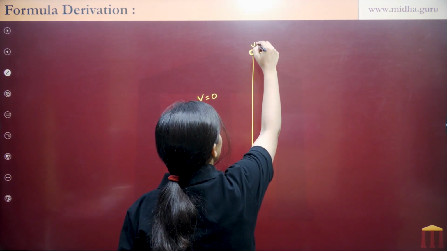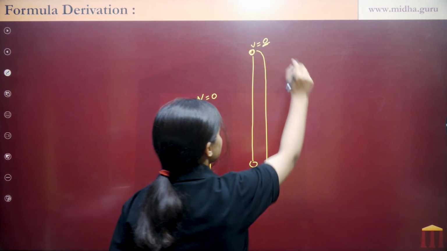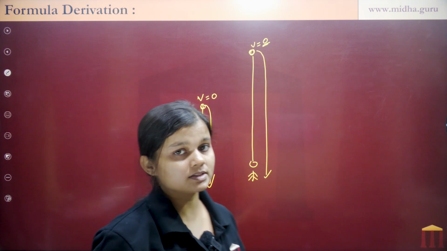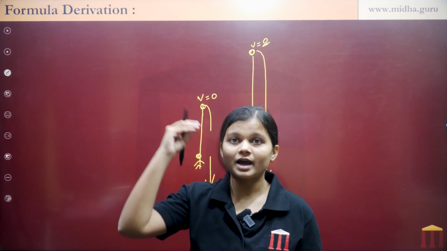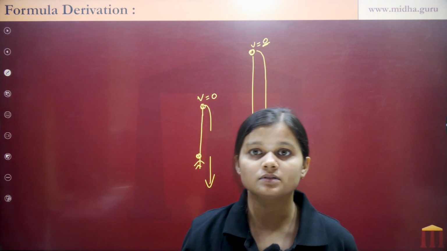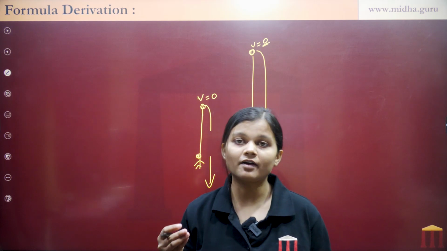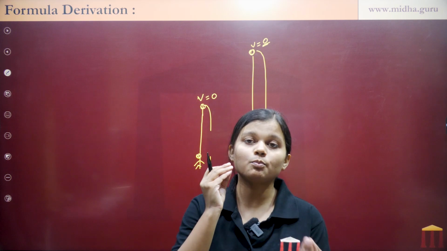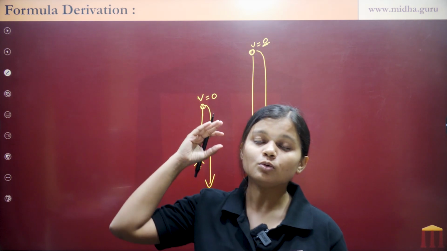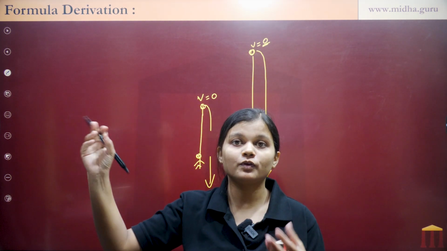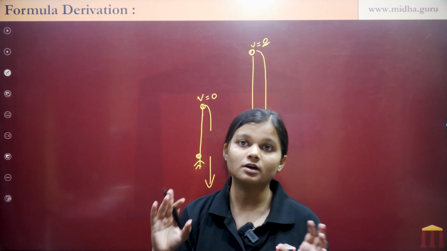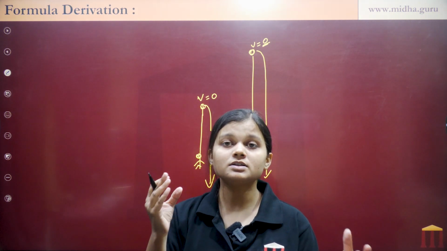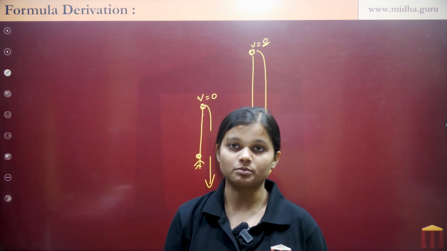So at this point also velocity becomes 0. So what does it suggest? It suggests that at the highest point the velocity becomes 0, right? So we have to understand that for escape velocity we just need to put the object at such a point where the velocity of that object becomes 0 and where the Earth's gravity stops acting on that object, right?